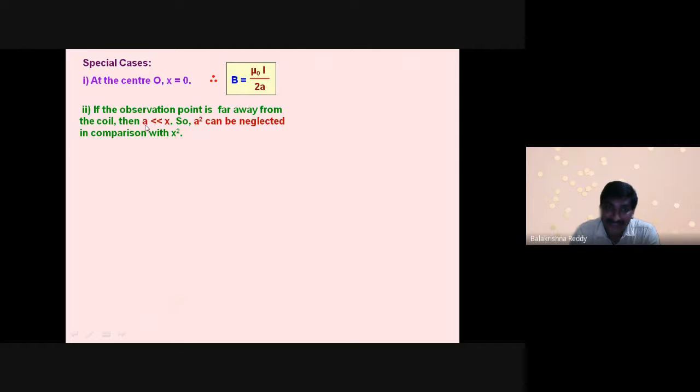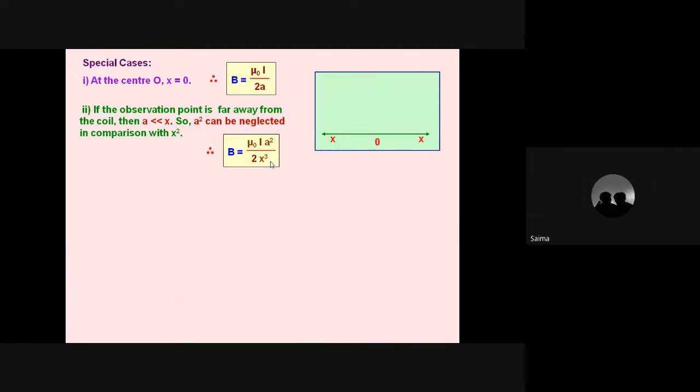The radial distance is lesser than the x distance, whatever distance you are finding. Then in that case, the a square is neglected in the previous equation. Therefore, a square neglected in the sense you are having B equal to mu naught I a square by 2x cube. We will not take a square as a consideration in the denominator, not in the numerator. Remember again.